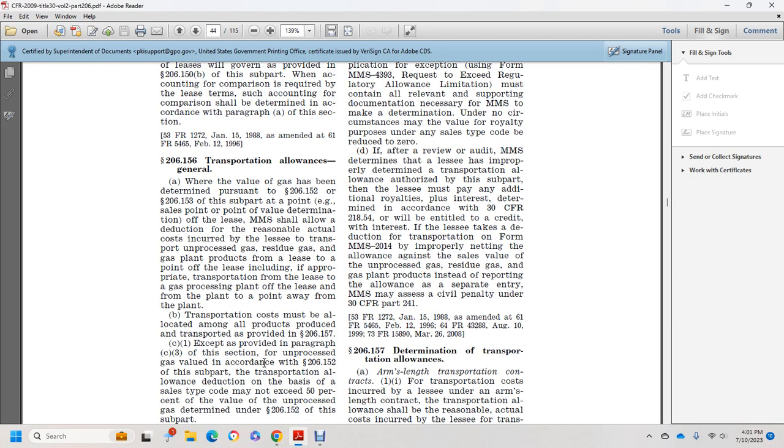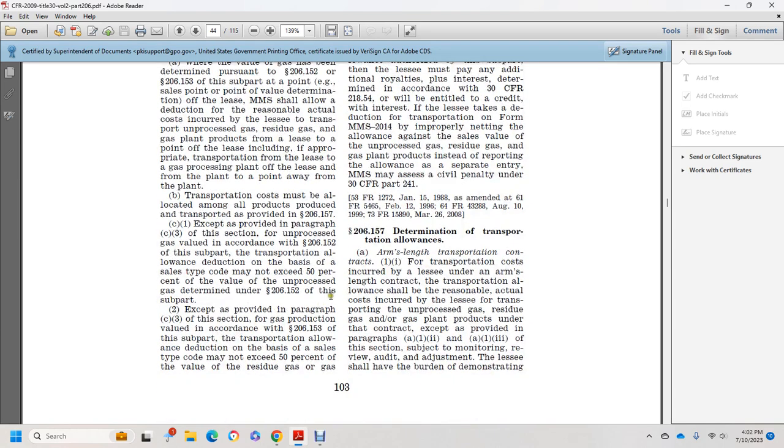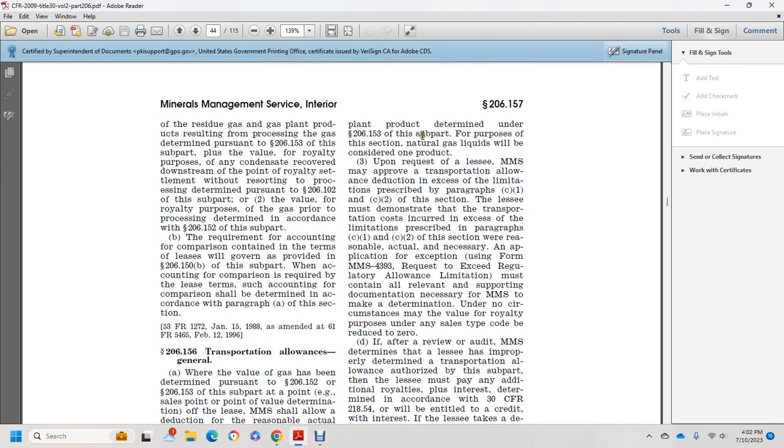On profit of the gas value in accordance with 206.152, this subpart of the transportation allowance, the deduction on the basis of the sales type code may not exceed 50% of the value of the gas determined with 206.152 of the subpart. Except as provided in paragraph C3 of this section, gas deduction value in accordance with 206.153 of the subpart, the transportation allowance deduction on the basis of the sales type code may not exceed 50% of the value of the residual gas or gas plant product determined under 206.153 of the subpart. For the purpose of this section, natural gas liquid is considered one product.